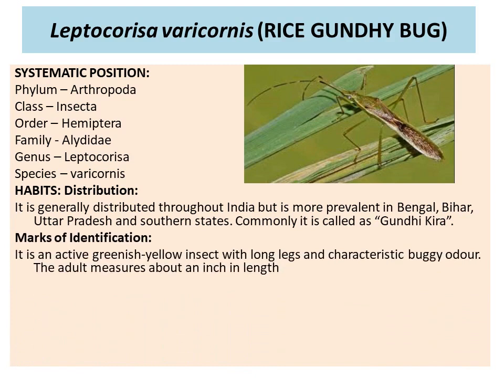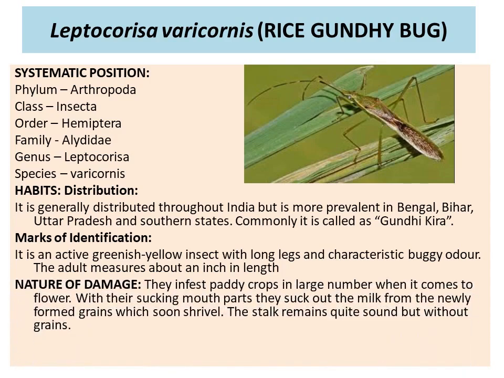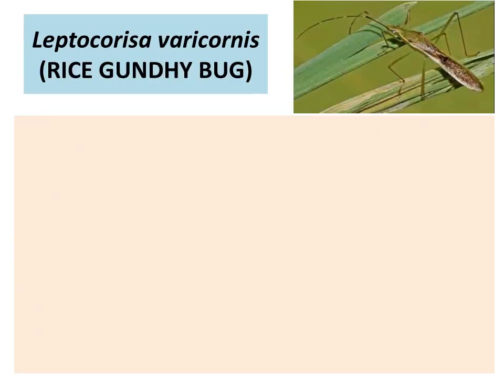Marks of identification: it is an active greenish yellow insect with long legs and a characteristic buggy odor. The adult measures about an inch in length. Nature of damage: they infest paddy crops in large numbers. When it comes to flowering, with their sucking mouth parts, they suck out the milk from the newly formed grains, which soon shrivel. The stalks remain quite sound but without grains.